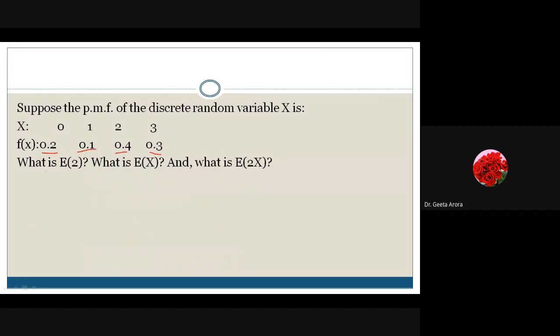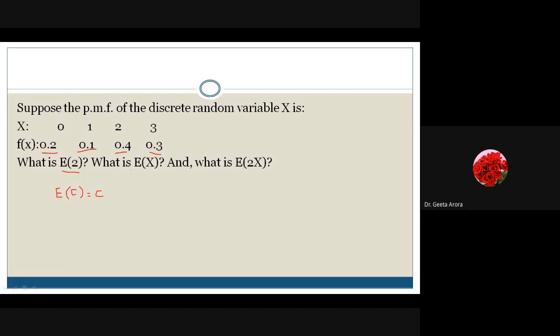The first thing is we are looking for the expected value of 2. So if I have to calculate the expected value of 2, it means we are looking for the expected value of a constant. And if you remember, if we have C, what is the formula? Write down the answer in the chat box. Expected value of C is C. This is the formula we have: whenever we have a constant, the expected value does not change. It's always the same thing.